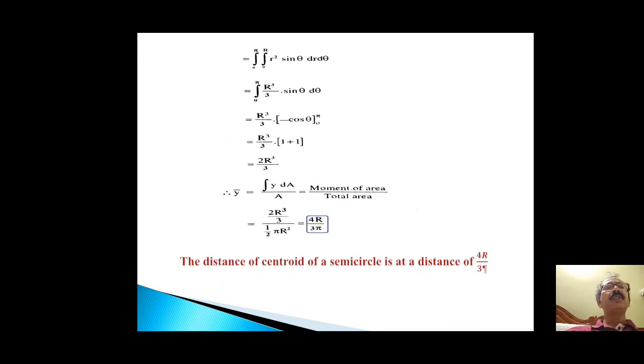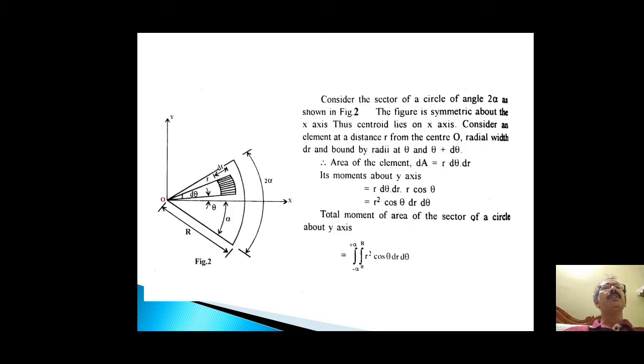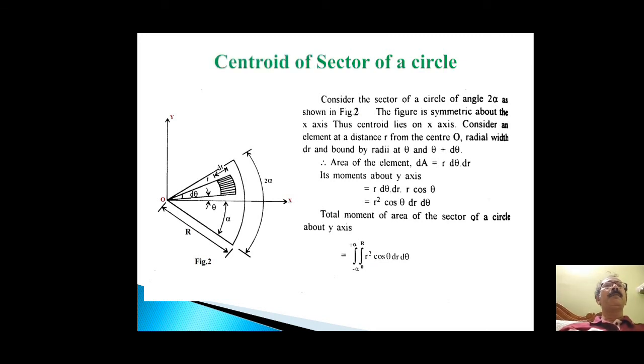So the centroid of a semicircle is at a distance 4r by 3 pi. Now, centroid of a sector of a circle.